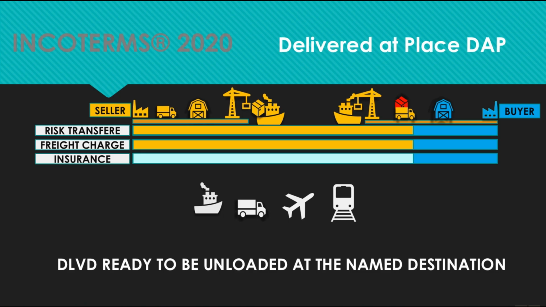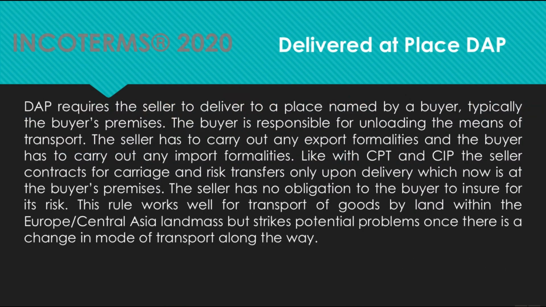As you can see, this term can be used with all means of transport, but in case of a combined transport, some problems may emerge, which is not advised. DAP requires the seller to deliver to a place named by the buyer, typically the buyer's premises. The buyer is responsible for unloading the means of transport. The seller has to carry out any export formalities and the buyer has to carry out any import formalities.